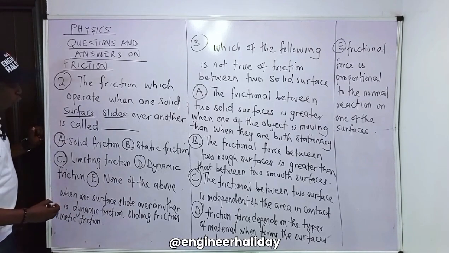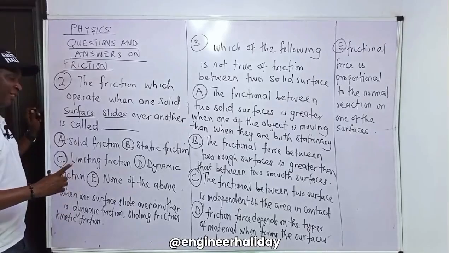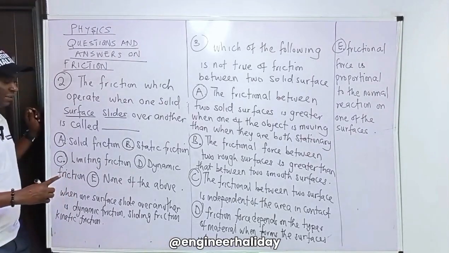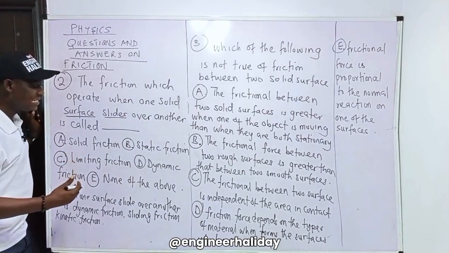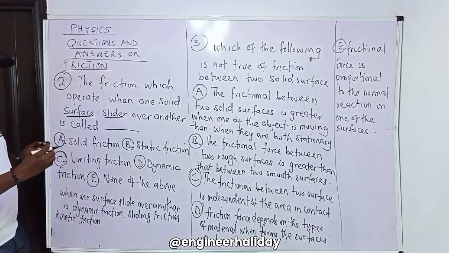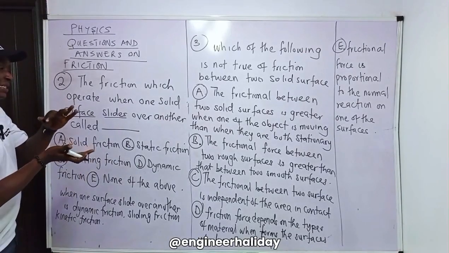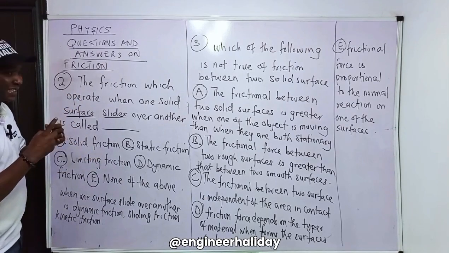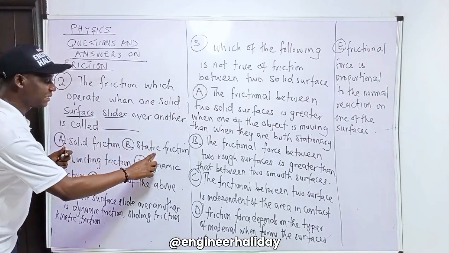But note, when the surfaces in contact are stationary, or the body is just about to move, when two bodies are placed in contact with one another and they are at rest, we say static friction.